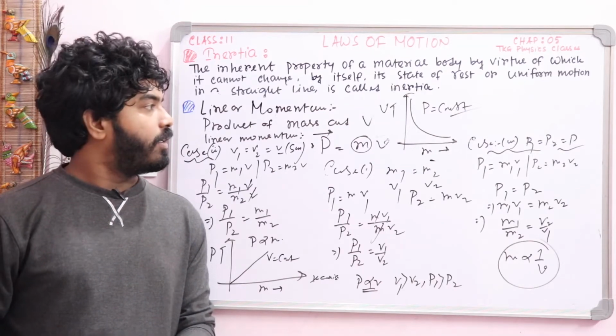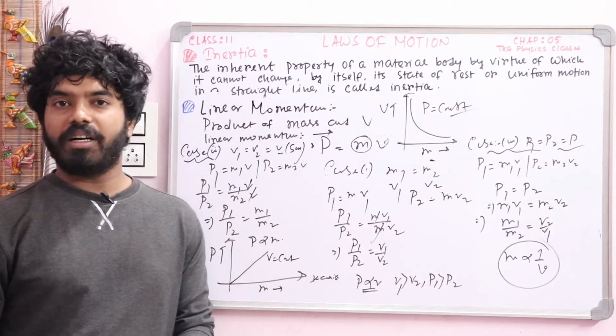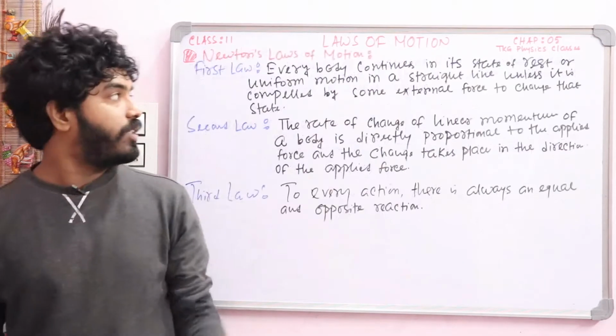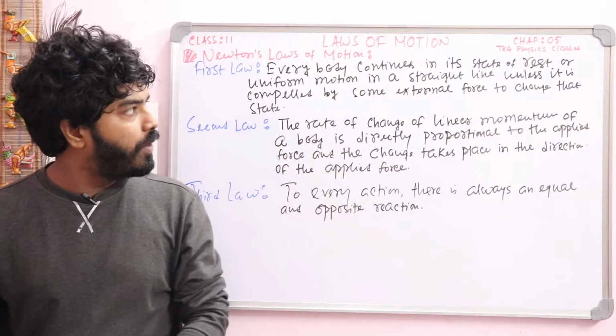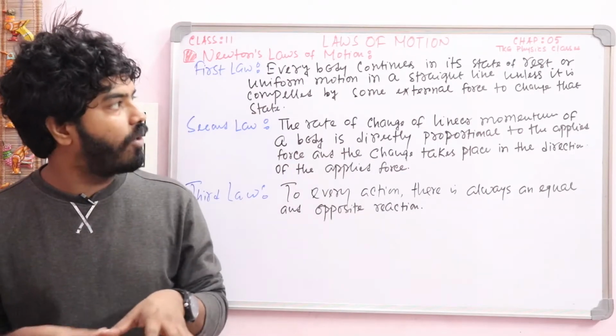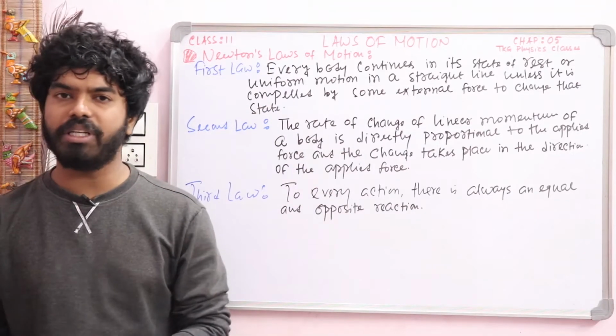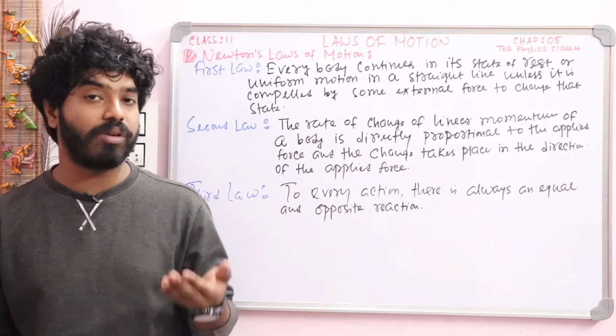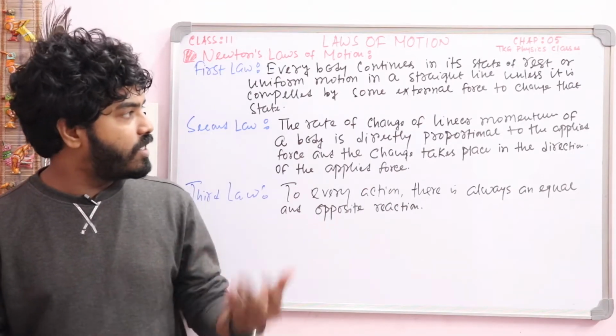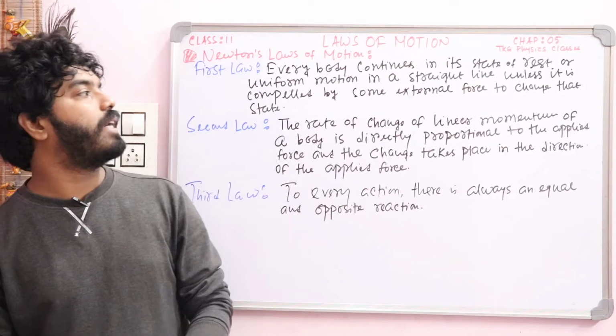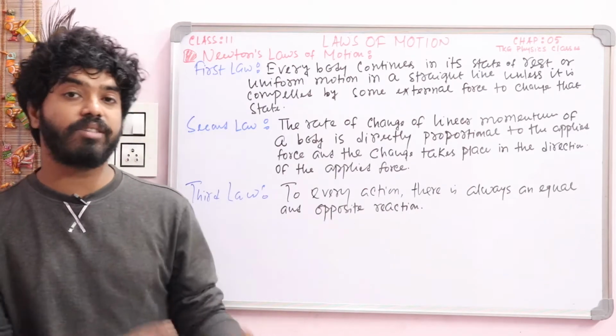Okay, now we will discuss Newton's laws of motion. Now see, the first one: every body continues in its state of rest or uniform motion. Uniform motion means a body moving with constant velocity in a straight line, unless it is compelled by some external force to change its state.